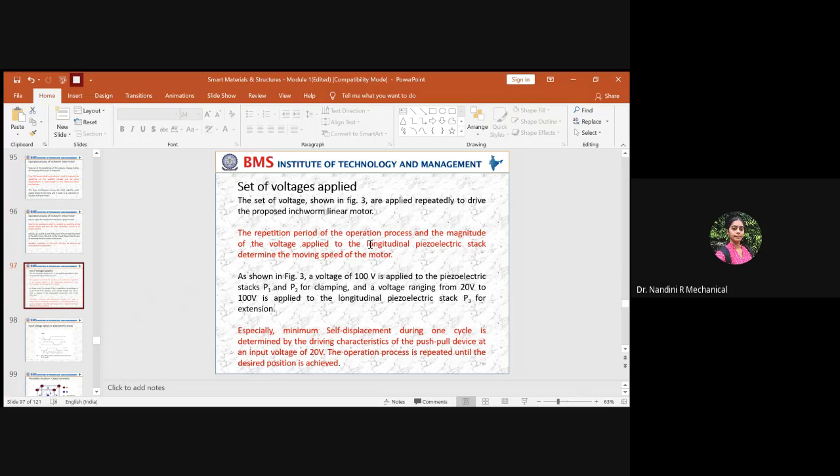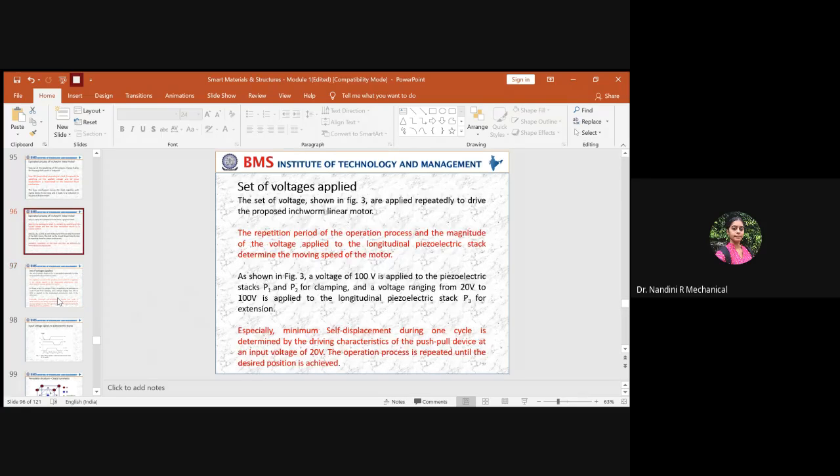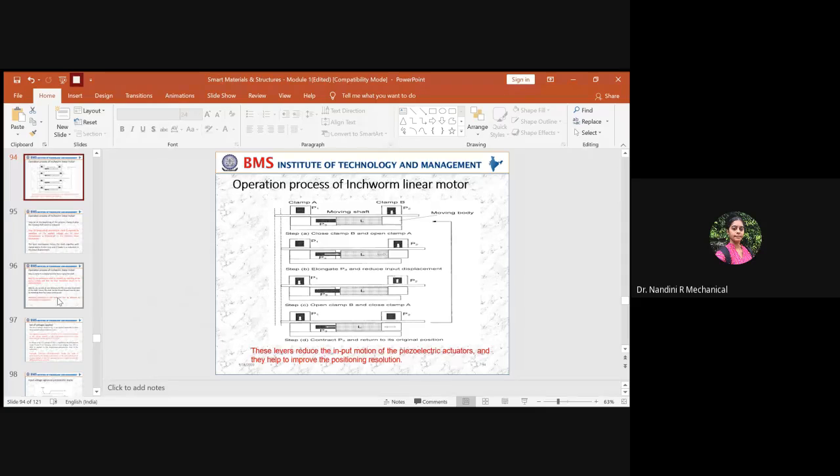Along with that, you should also understand the amount of input voltage signals which has to be applied to the piezoelectric stack, because this displacement comes into the picture when a certain amount of electrical voltage is applied to the piezoelectric patches. So you should apply some electric field.